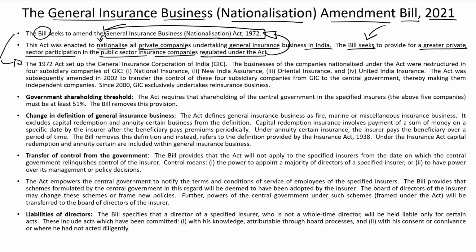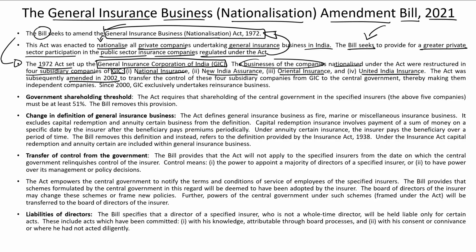See, through this nationalization law in 1972, the government had set up the GIC, or the General Insurance Corporation of India. The businesses of the insurance companies that were nationalized under this act were restructured into 4 subsidiary companies of the GIC. This includes National Insurance, New India Assurance, Oriental Insurance, and United India Insurance.